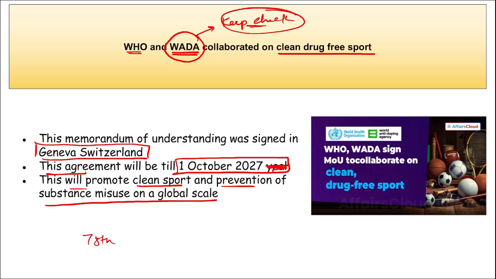The 78th session of the United Nations General Assembly was held from 18 to 26th of September. Right? And where is the headquarters of the United Nations General Assembly?